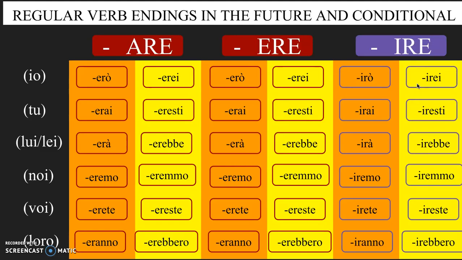A good way to differentiate between the two is to think about the sounds of the endings. The future tense expresses a definite thing. So we have harsher, more forceful sounding endings with accents like ero, erai, era. The conditional, on the other hand, is all about possibilities, so the endings are longer and have more vowel sounds like erei, eresti, erebbe.